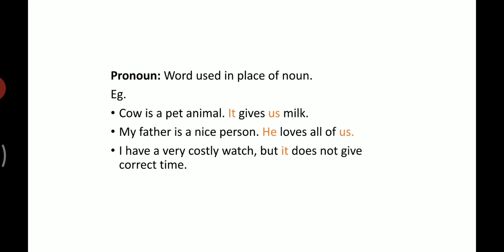It means cow. We used the word it in place of the noun cow. We can say it is a pronoun.